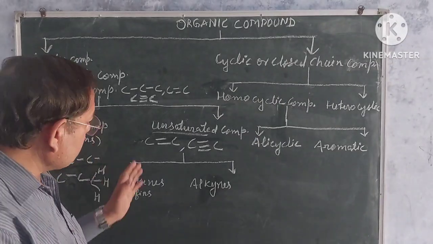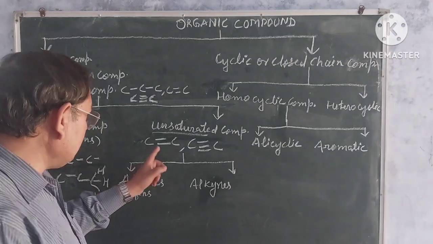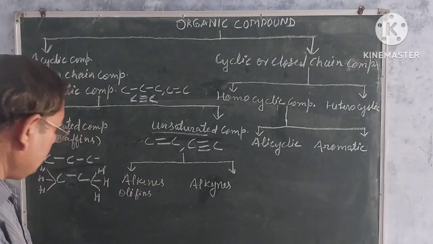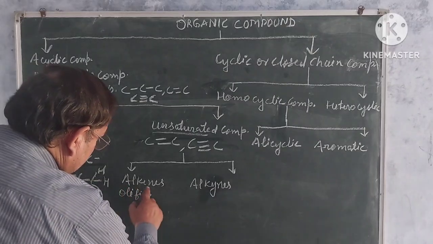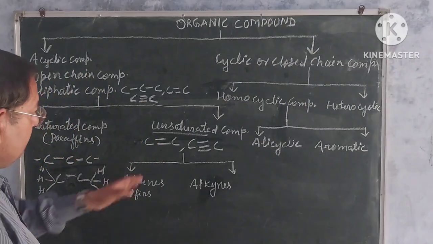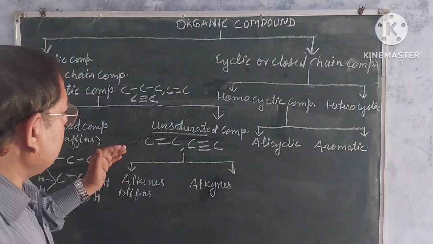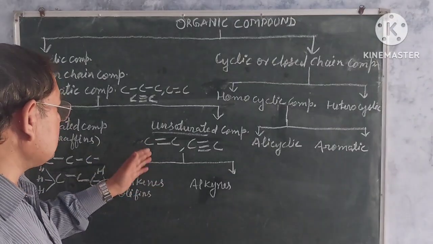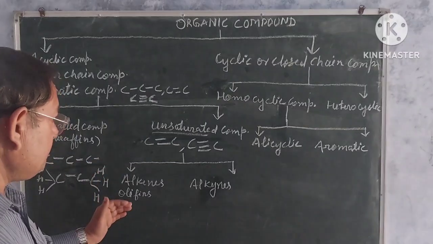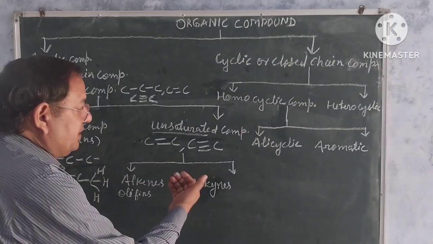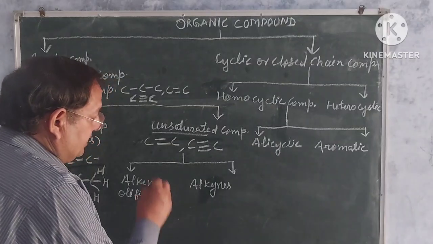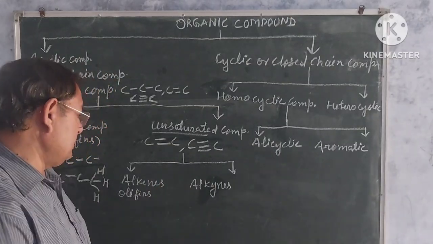The unsaturated hydrocarbons which have double bonds come under alkenes. Understand? Unsaturated hydrocarbons which have double bonds come under alkenes, and the unsaturated hydrocarbons which have a triple bond come under alkynes.